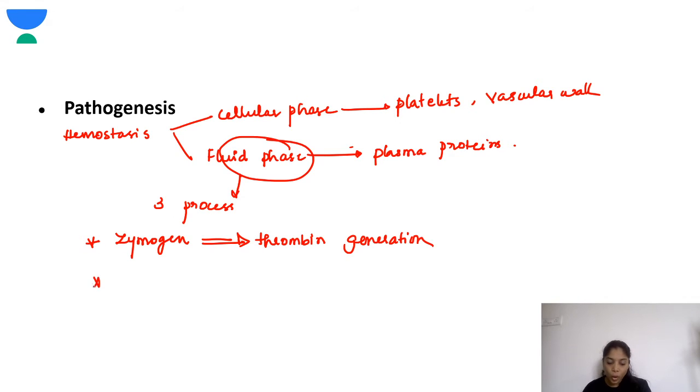Next, the second is what? Now that the thrombin is formed, this thrombin leads to the formation of fibrin clot. Okay, thrombin leads to the formation of fibrin clot.